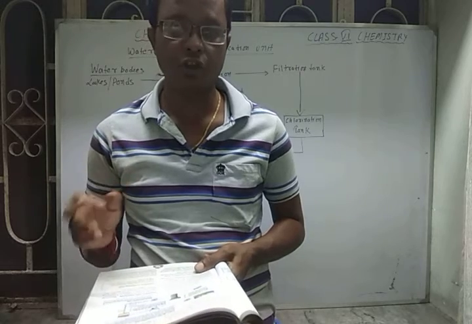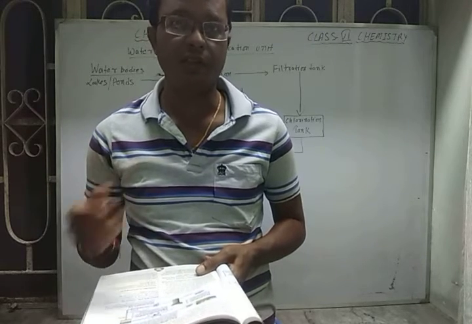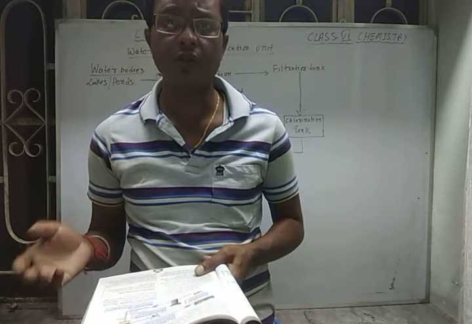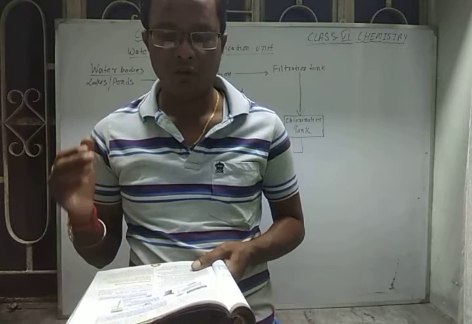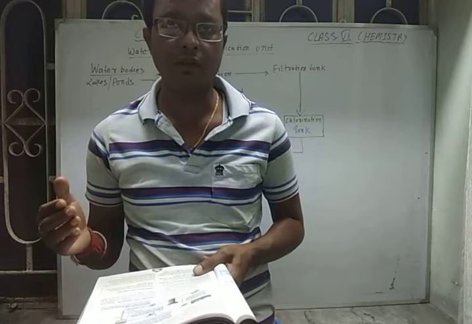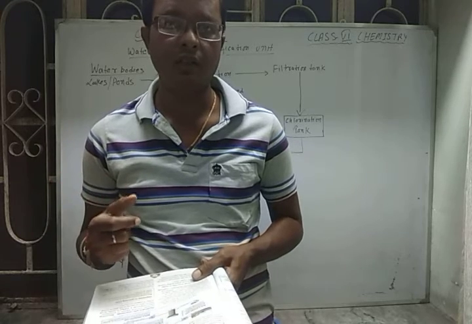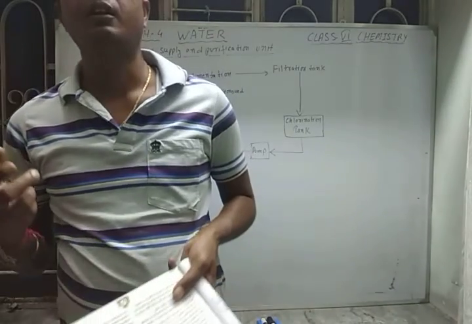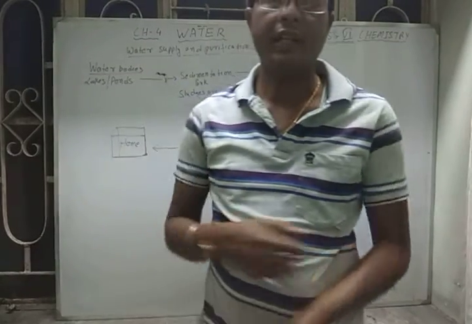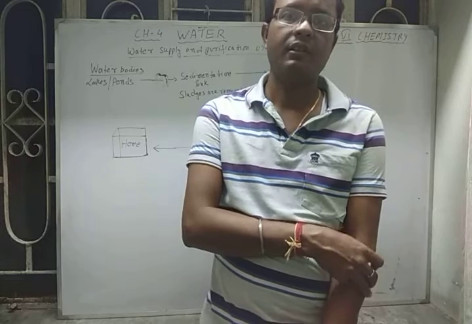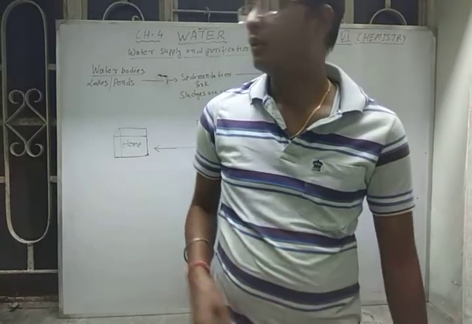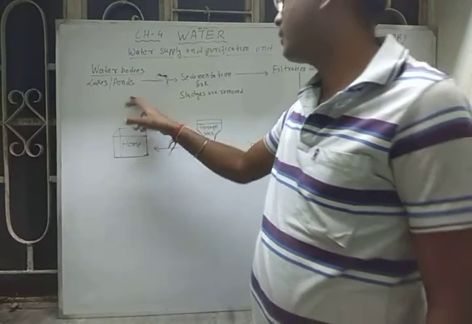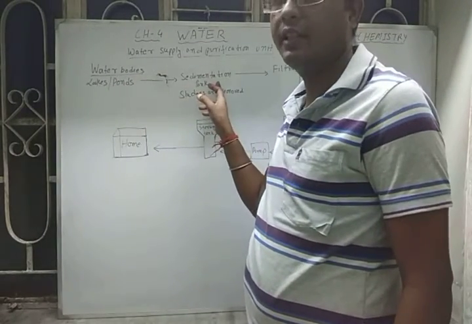This water should be purified before drinking and using it for household work. To purify it, we pump the water from nearby water bodies, such as lakes, ponds, water tanks and dams, and this pumped water is first sent to the sedimentation tank.